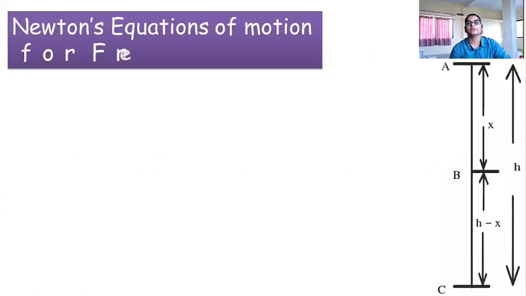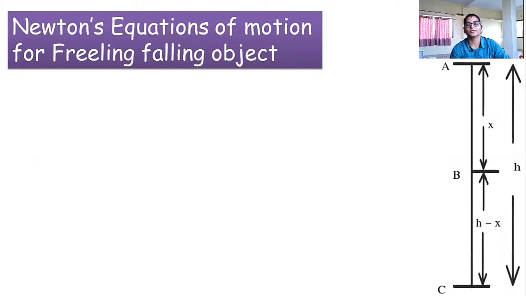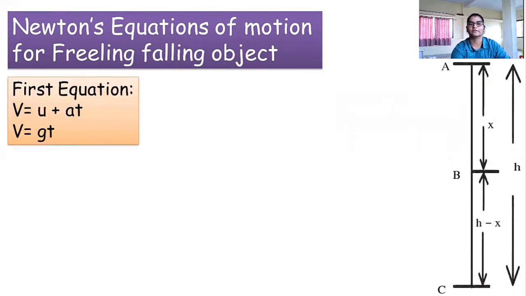Now Newton's equations of motion for a freely falling object. According to Newton's equations of motion, these equations somewhat change for a freely falling object. The first equation is v equals u plus at.